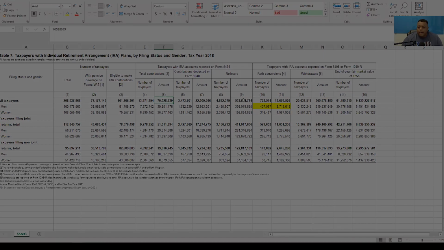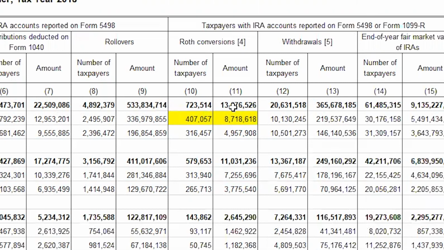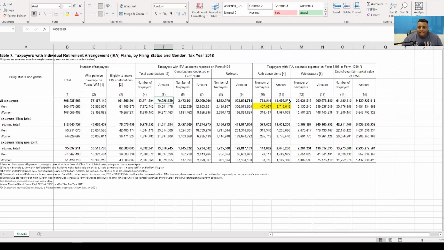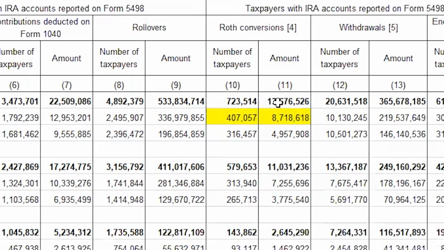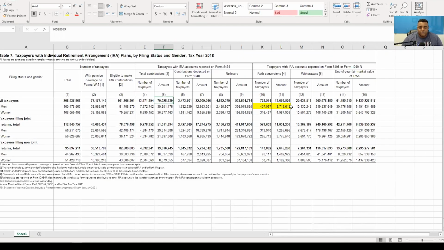All right, rollovers. Not that important, but Roth conversions is another statistic. Now this is interesting. Only 723,000 people did Roth conversions, for a total of $13 million. Seems to me like there's more men than women doing that. If you look at these numbers, it seems like there's a lot more men than women doing Roth conversions. Why that is, I have no idea.